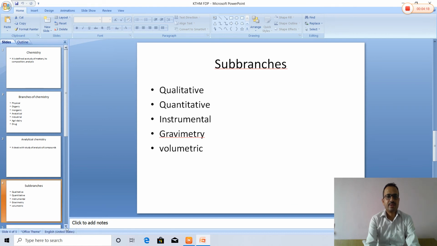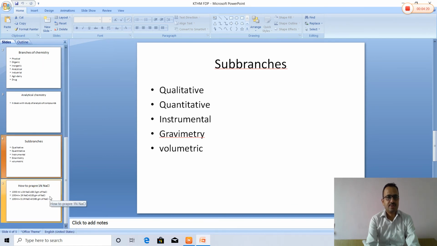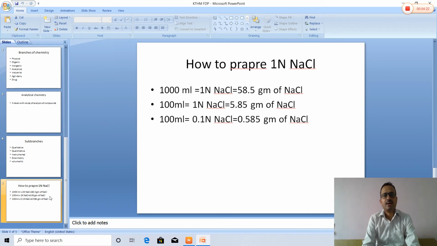Let us take the next basic concept of chemistry: how to prepare a solution. The example is sodium chloride. How to prepare one normal sodium chloride? By the standard equation, 1000 ml of one normal sodium chloride contains 58.5 gram of sodium chloride.